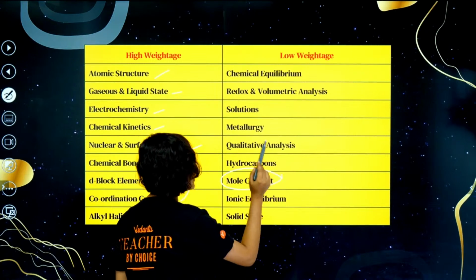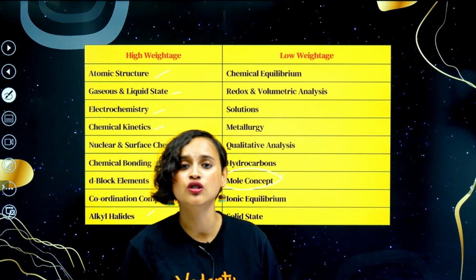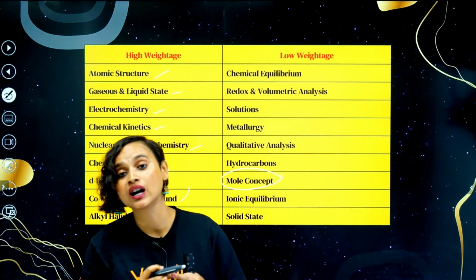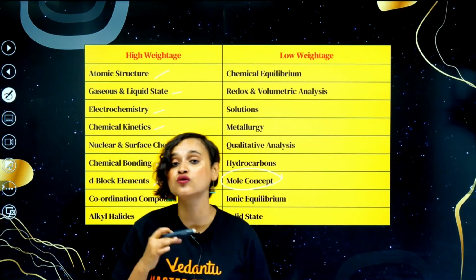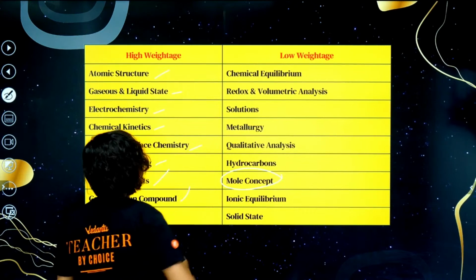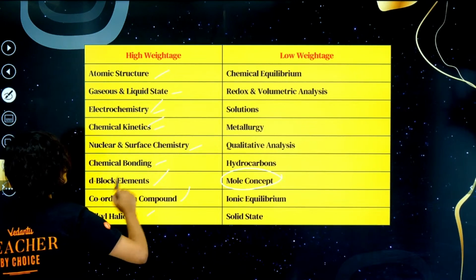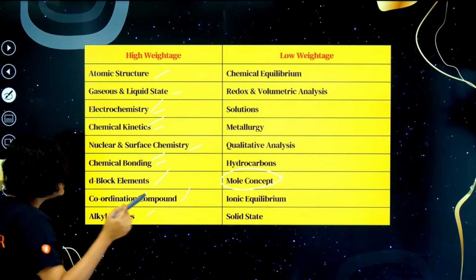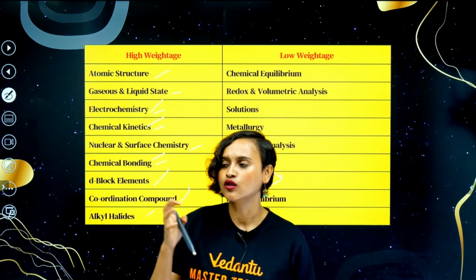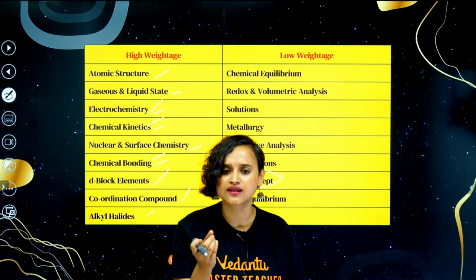Now mole concept is one low weighted chapter, but you get to see a sneak peek of mole concept everywhere. So I think mole concept, you at least have to study it, even if you want to skip the question, because you need it to work on all the other ones, right? You will need mole concept for this, for this, for this also. Not so much. Chemical bonding is not a very crude part of mole concept. However, you might be able to just see it here and there.